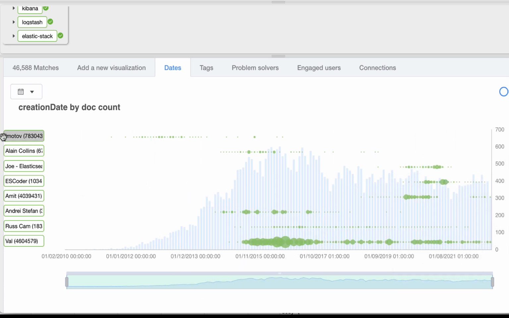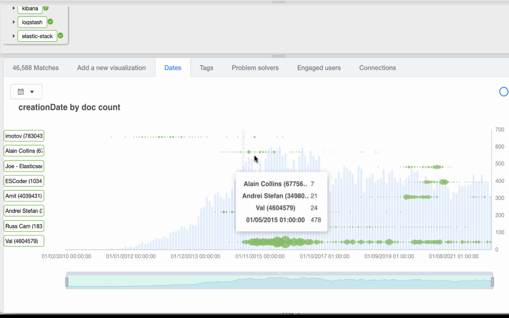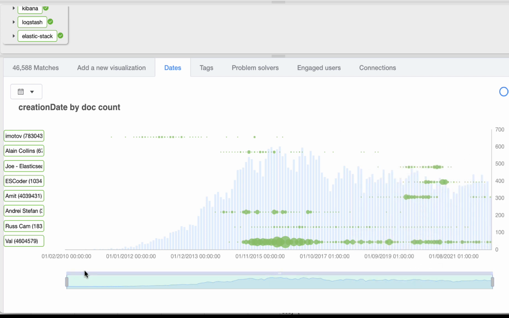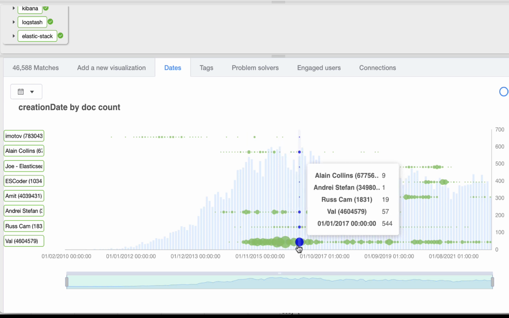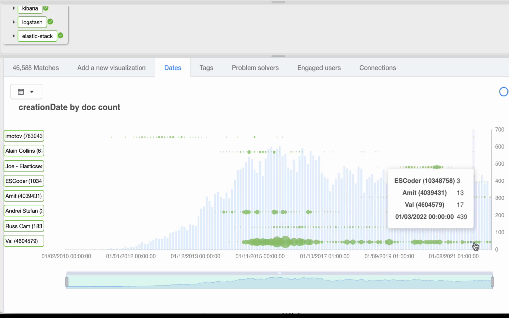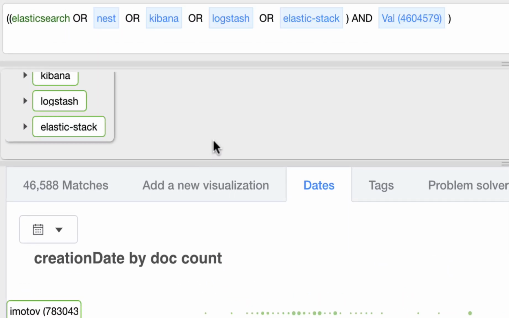So we can see Igor here, for example, was one of the very early Elasticsearch adopters and was very active in the Stack Overflow community before he became part of Elastic and was busy working on Elastic. Whereas Val here has been a very active member of the community, especially around 2016, but even so up until today. So we might want to focus in on Val,